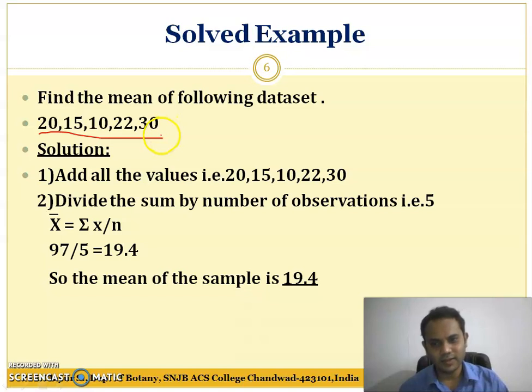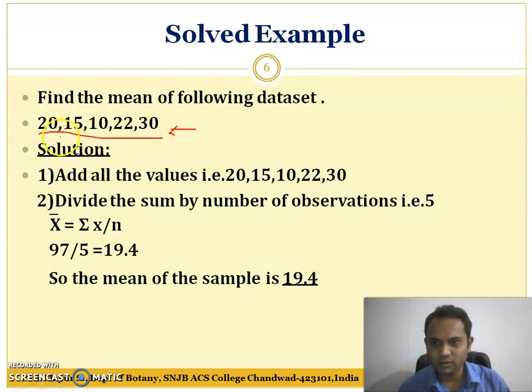In another lecture we'll calculate that for grouped data sets, as we have seen earlier that there are three different types of data: ungrouped data, grouped data with discrete series and grouped data with continuous series. I will make a separate video for that. For now, this is an ungrouped type of data set. There is no group.